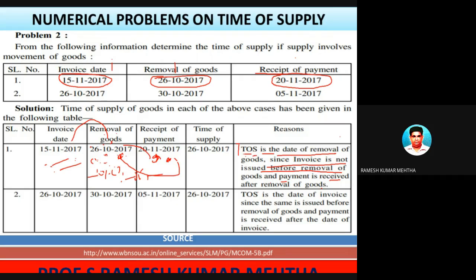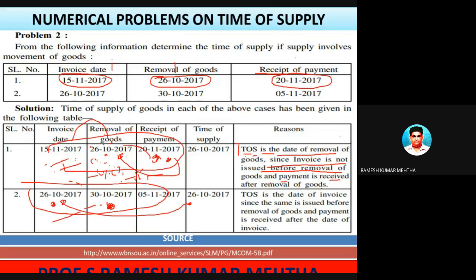Just for understanding, whichever is the earliest among the three. So look here, the earliest is this one, so automatically this one will be the answer. So let's consider our discussion. Invoice date was 26/10/2017, but the goods were removed on 30/10/2017. So the invoice is prepared before the removal of goods.